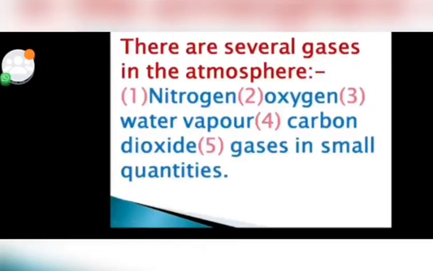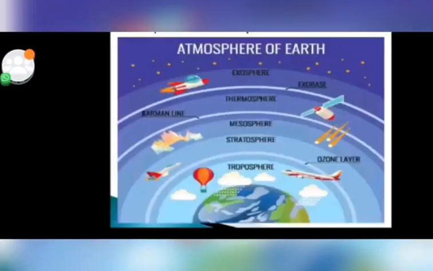Now let's see about the atmosphere. In the atmosphere there are several gases: nitrogen, oxygen, water vapors, and carbon dioxide in small quantities. This is the atmosphere of the earth. Let's learn about its different layers. Layers of the atmosphere are troposphere, stratosphere, mesosphere, thermosphere and exosphere. The layer that extends from the earth's surface to the height of 13 km is called the troposphere.